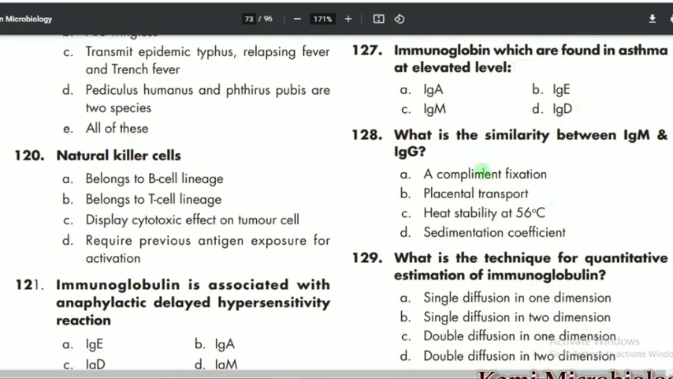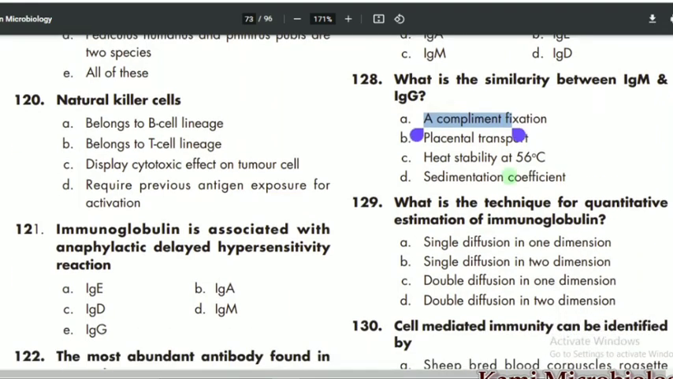128 MCQ says that what is the similarity between IgM and IgG. So the similarity is complement fixation. So A is the correct option. Then what is the estimated technique for the quantitative estimation of the immunoglobulin? So the estimation of immunoglobulin is single diffusion in 2 dimensions. So B is the correct option.